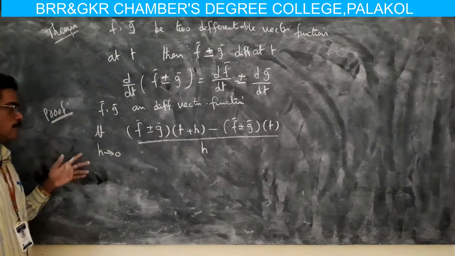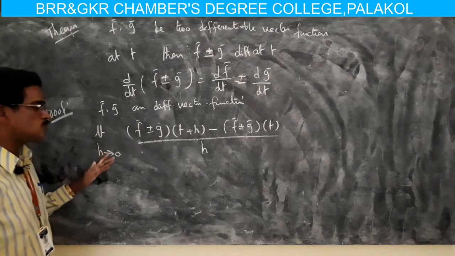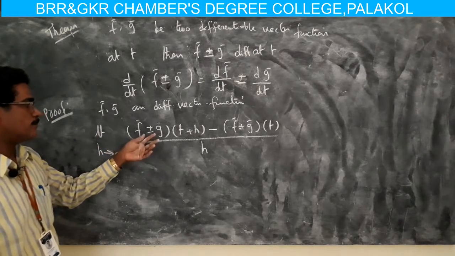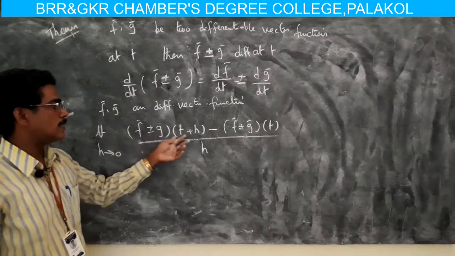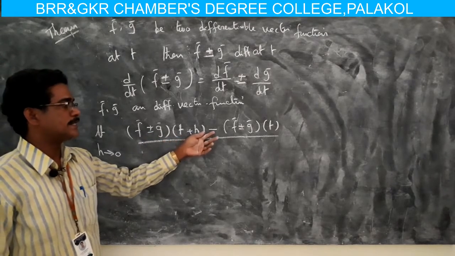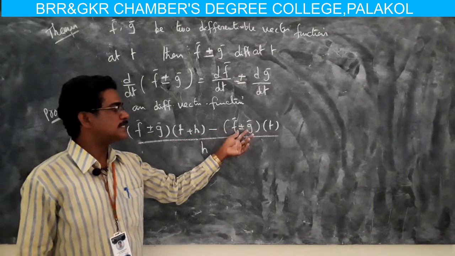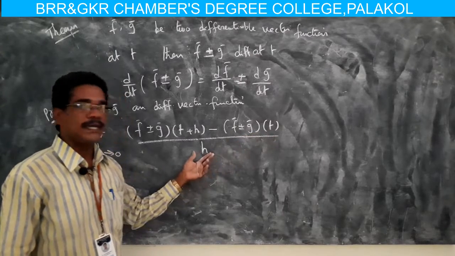So from the limit of a function, limit h tends to 0 of f plus or minus g of t plus h minus f plus or minus g of t, whole by h,